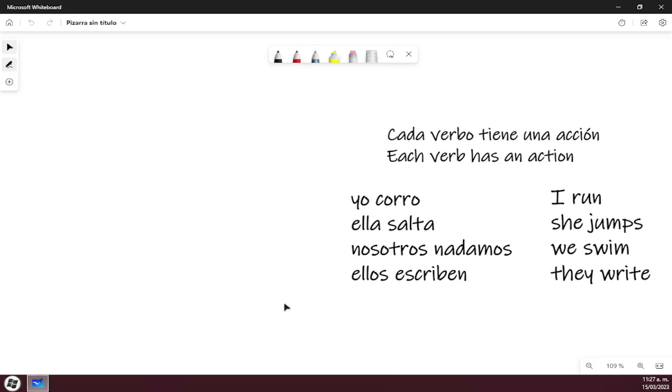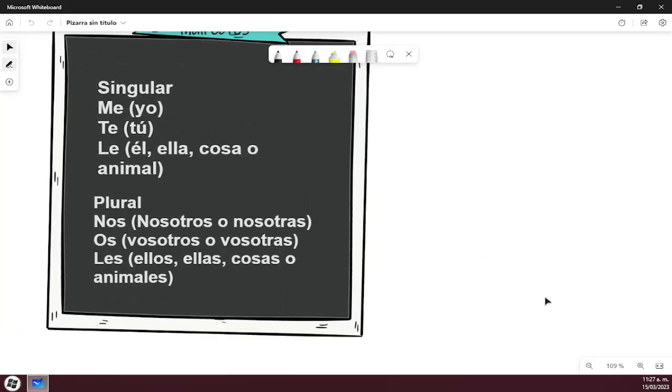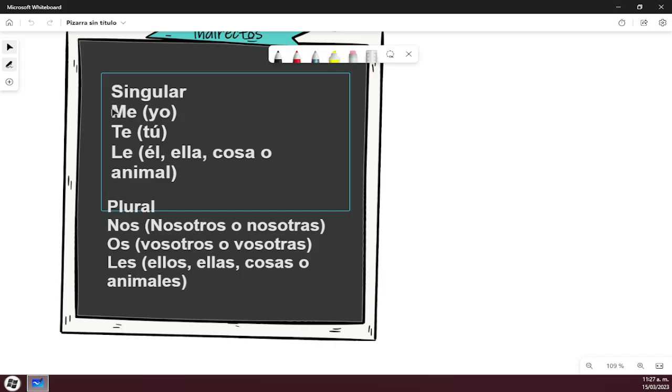So let's see the indirect object pronouns. So for I will be me, for you will be te, for he or for she will be le, for us will be nos, for you formal, but we don't use this in Spain, we use os. For they, female or male, we're gonna use les, or for animals in plural. So these are the indirect object pronouns.